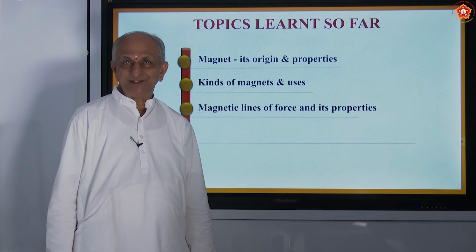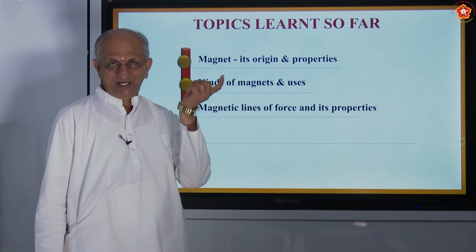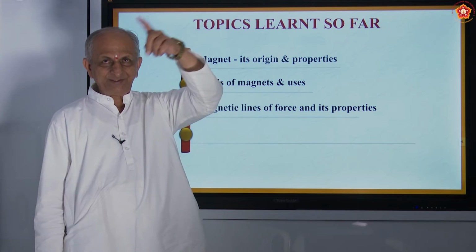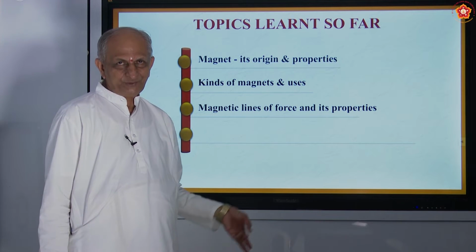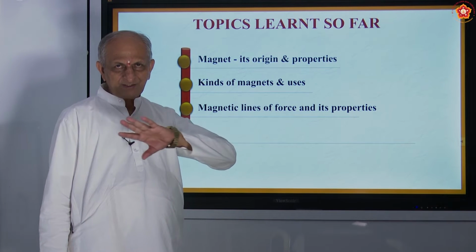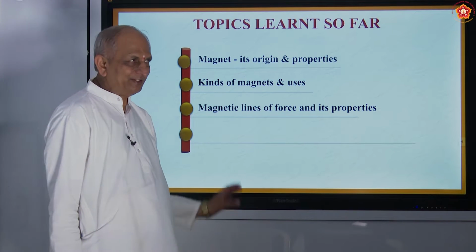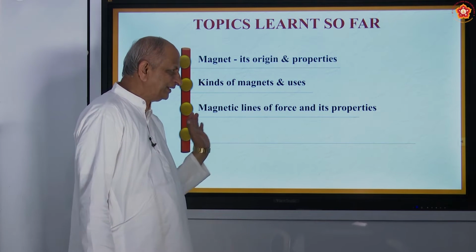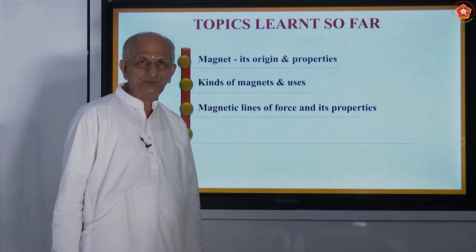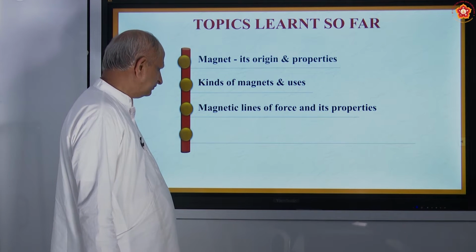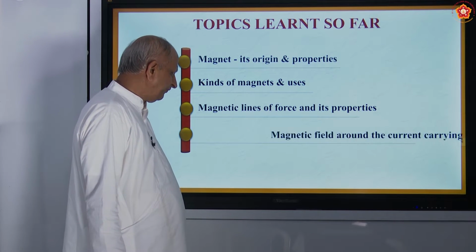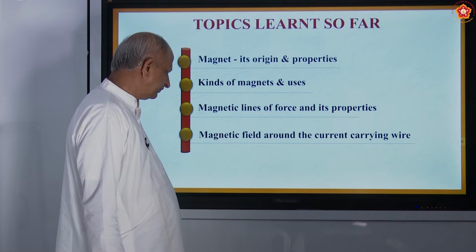What are the properties of lines of force? They start from the north pole and end in the south pole. Two lines of force will not intersect each other. And these lines of force are more at the poles because the magnetic field is also more there. So these are some of the properties of magnetic lines of force.